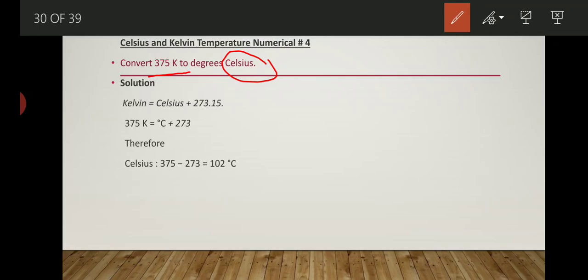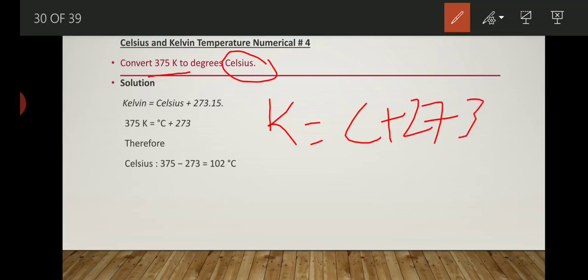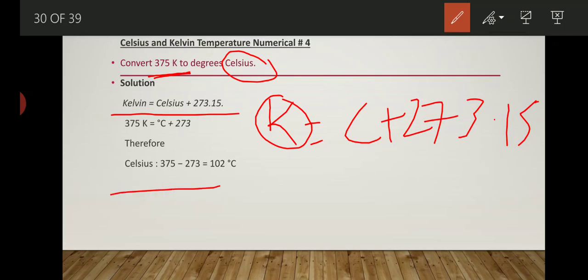Now we will again put the same formula, K is equal to C plus 273, which is written here. We are able to put 273 or 273.15, whatever you want to do. Now in place of K we put the value 275. Then we solve the problem and get our answer, that is 2 degree centigrade.